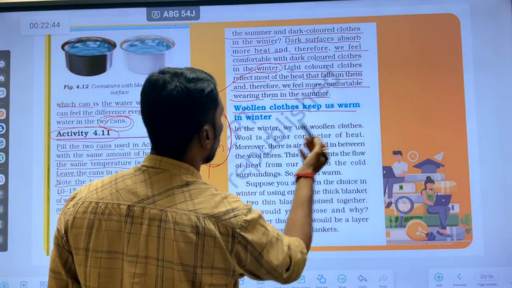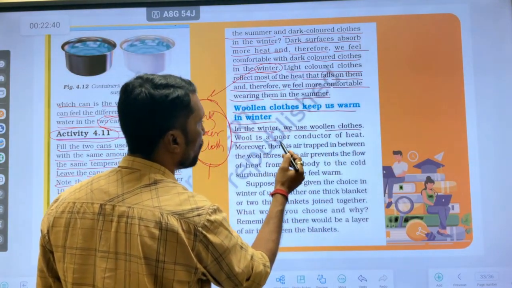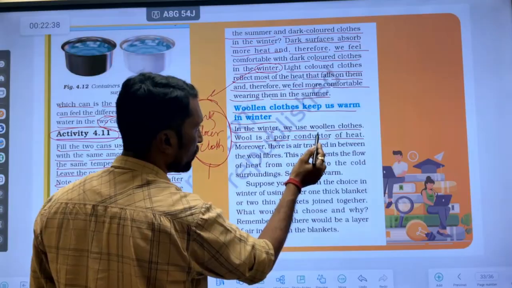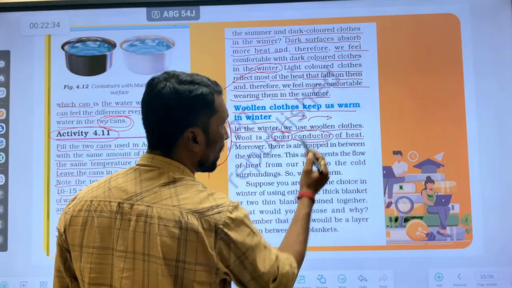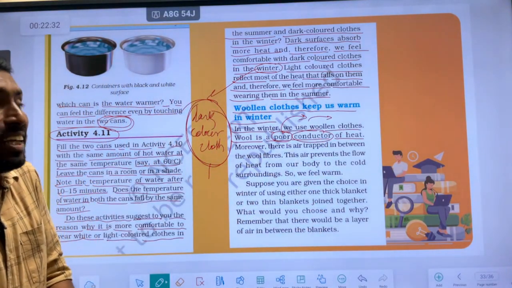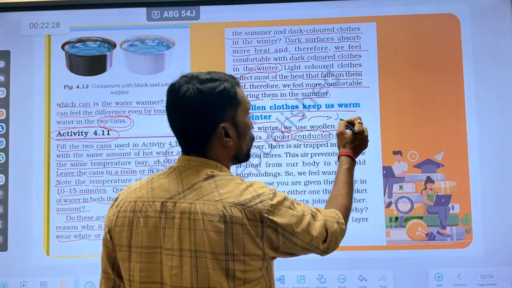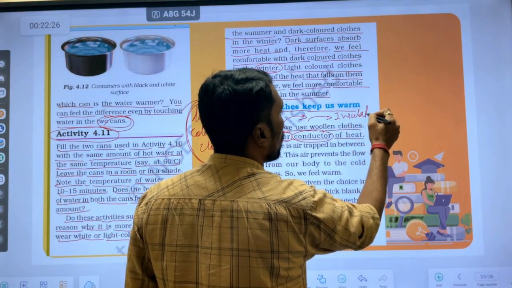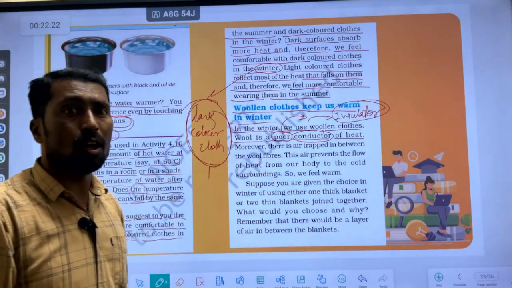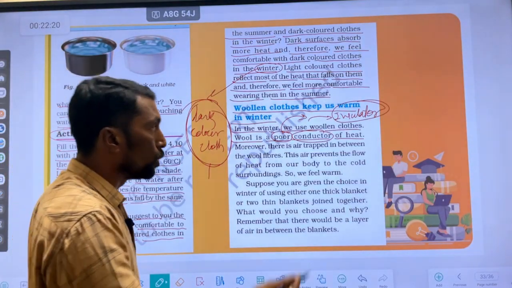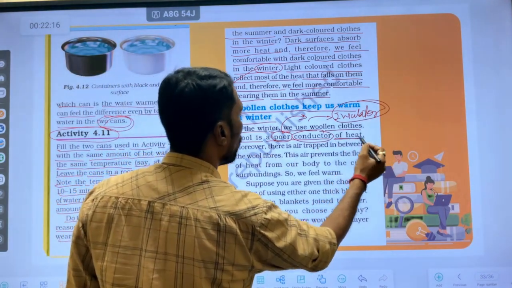Woolen clothes keep us warm in winter. Wool is a poor conductor of heat. Poor conductor means it cannot conduct the heat energy, heat energy को conduct नहीं कर रहे. Another word we can use is insulator. हम इनको क्या कहते हैं? Insulator, which cannot conduct or carry the heat energy. Due to that, we wear woolen clothes in the winter season.